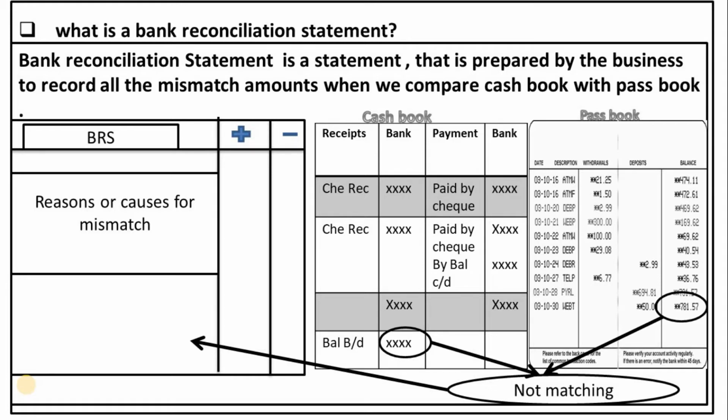While preparing a bank reconciliation statement, one point we should always remember is that we will not consider the cash column in the cash book. We will only consider bank column balances in the cash book.